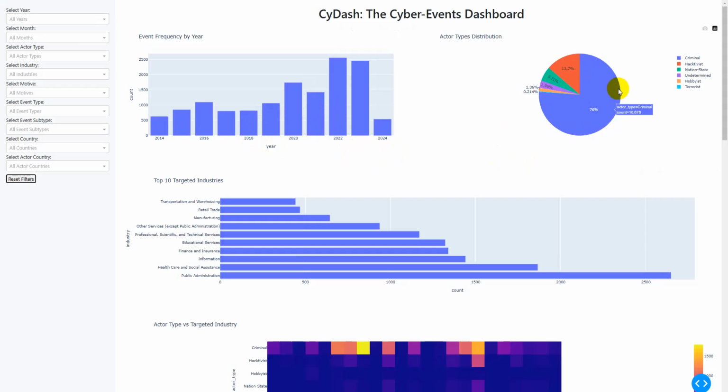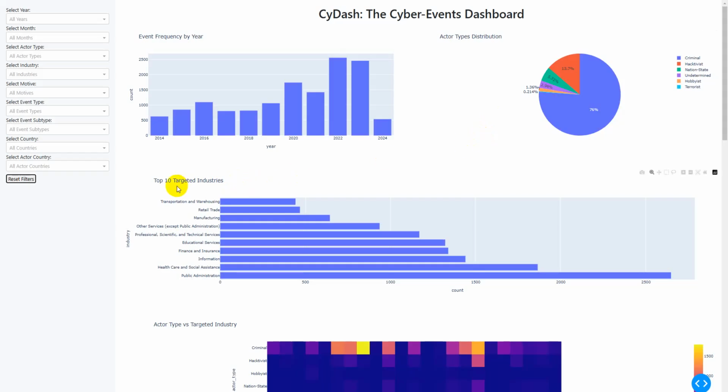And on the right side, you can see the distribution of actor types, and more than 76% of the actor types are criminals, and the next big level belongs to hacktivists.